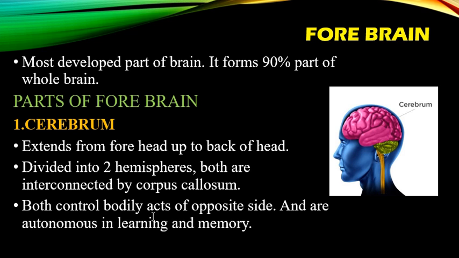Both hemispheres control bodily acts of the opposite side. The right hemisphere controls the left side and the left hemisphere controls the right side of the body. Both hemispheres are autonomous in learning and memory, and specialized for learning and memory processes.